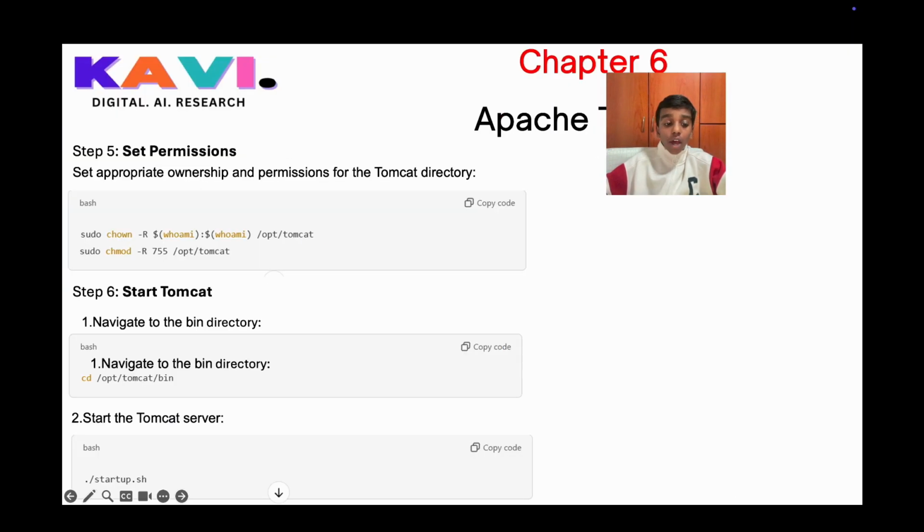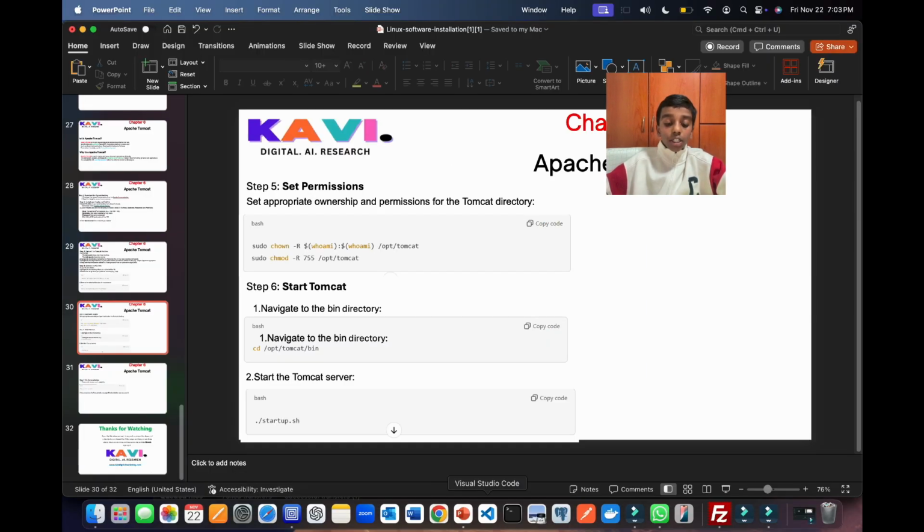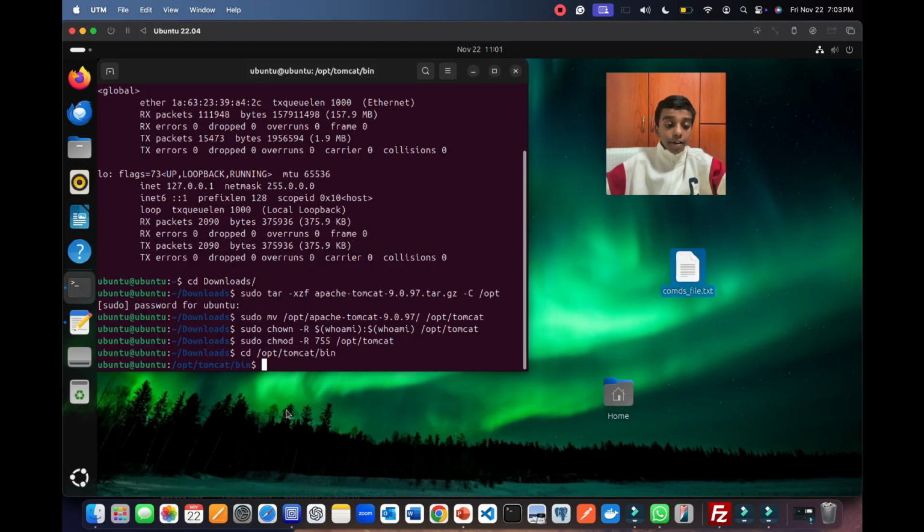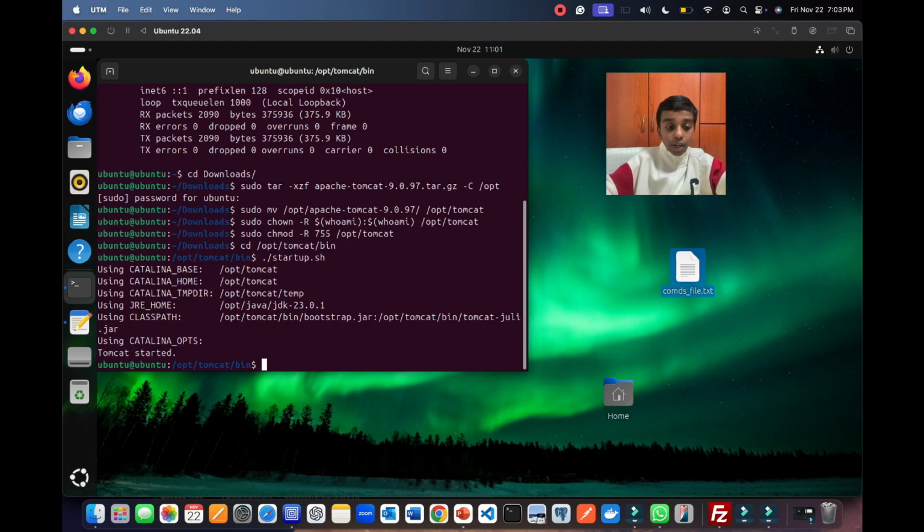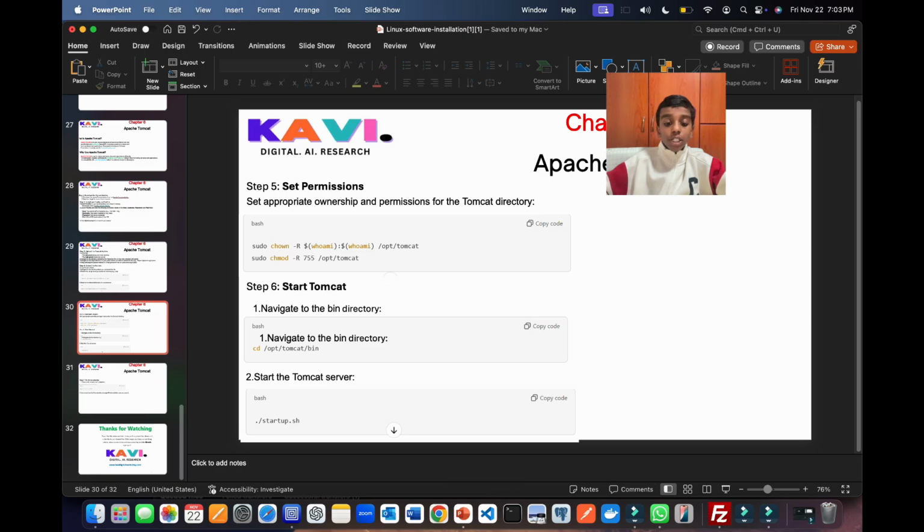Next is to start the Tomcat server. So here we're supposed to write ./startup.sh. So let's go back to our UTM to write that. Here I'm going to write ./startup.sh. When I press enter, it's saying Tomcat has started. So let's go back to our PPT to see what's next.